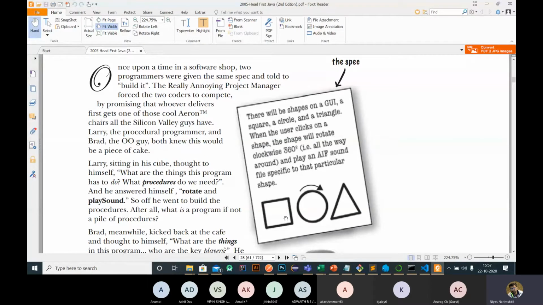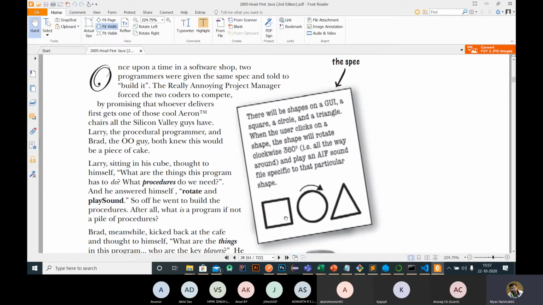But an object-oriented programmer's approach is different. The procedural programmer creates only two functions: a rotate function and a play sound function.